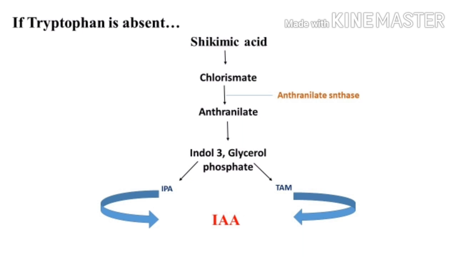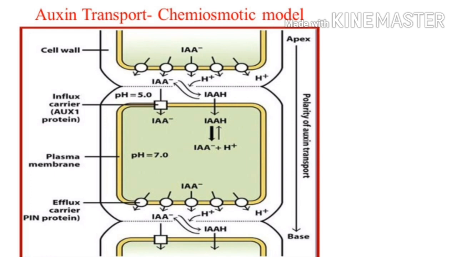Now let's see how the transport takes place. Here is one model, and that is the chemiosmotic model. So how does auxin transport take place? This is the cell wall, in which the plasma membrane is present, and on which the PIN proteins are present.